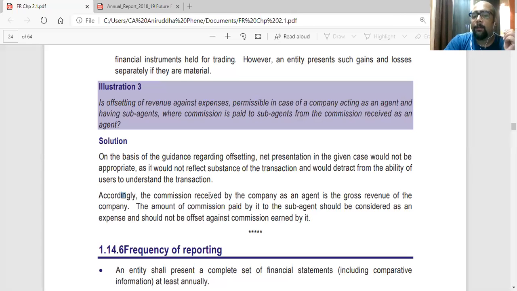Accordingly, the commission received by the company as an agent is the gross revenue of the company, because the company is into agency business. So that's the gross revenue. It should be shown separately. The amount of commission paid by it to the sub-agent should be considered as an expense and should not be offset against the commission earned by it. So they should not be offset. There are various items which cannot be offset. There are some items which can be offset.